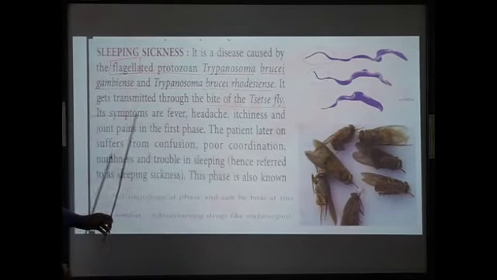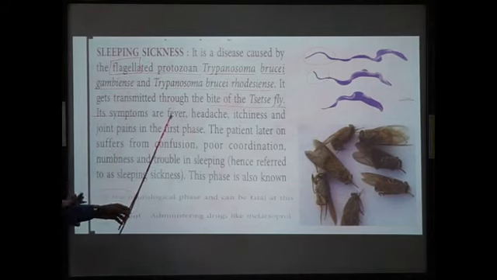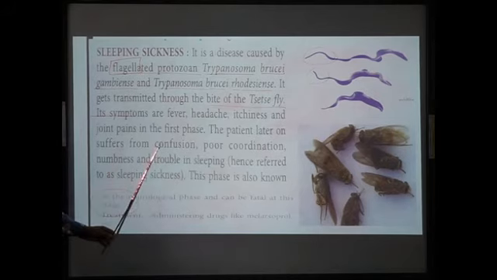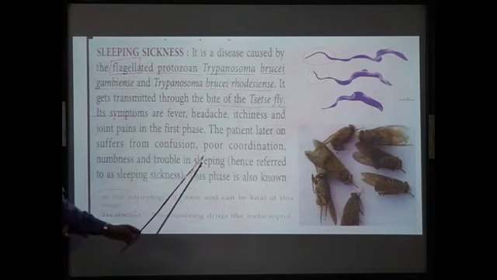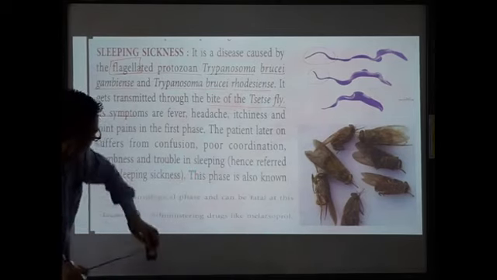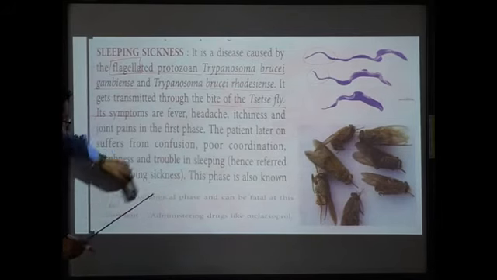This is the diagram of Trypanosoma, and the tsetse fly is responsible for the transmission of this protozoa. Symptoms: high fever, headache, itchiness, joint pain. At a later stage, the patient will suffer from confusion, poor coordination, numbness, and trouble in sleeping. Since there is trouble in sleeping, it's referred to as sleeping sickness.